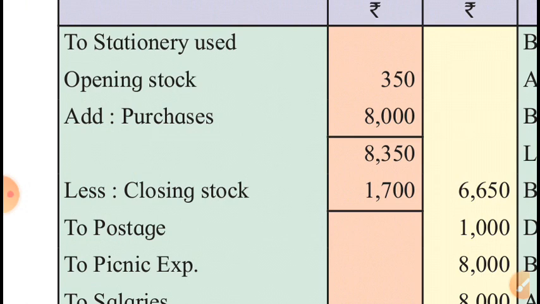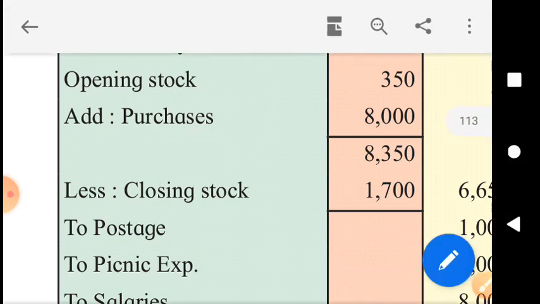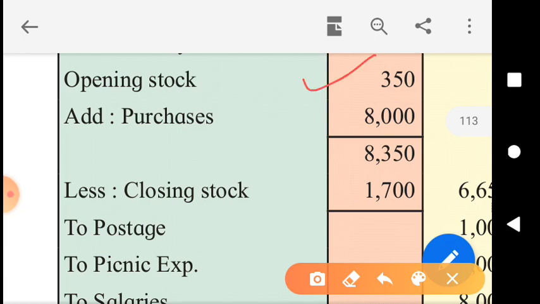Total stationery we had this year is rupees 8,350, and we could not use all that stationery this year. Some stationery was left with us at the end of this year, of rupees 1,700, and therefore we are going to deduct 1,700 from the total stationery we had this year, and the actual expenditure on stationery for this year is only 6,650. This is the formula you will have to apply here. What is that? Opening stock plus new purchases minus closing stock.